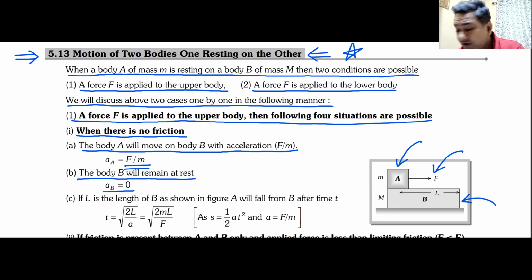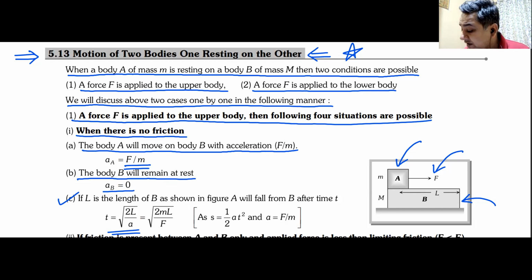The acceleration of body A will be constant. Then you can find out how much time it will take to travel the distance L. Initial velocity is 0. Acceleration is known. v = u + at, v² = u² + 2as, and so on. Once you know the value of acceleration, you should be able to calculate velocity, distance, time, and all that.